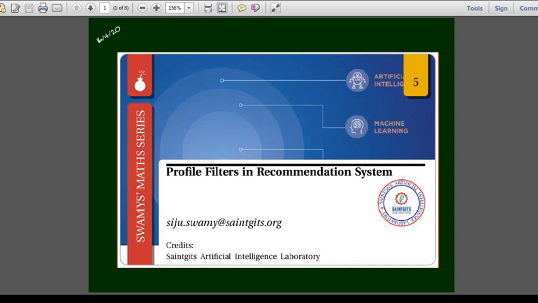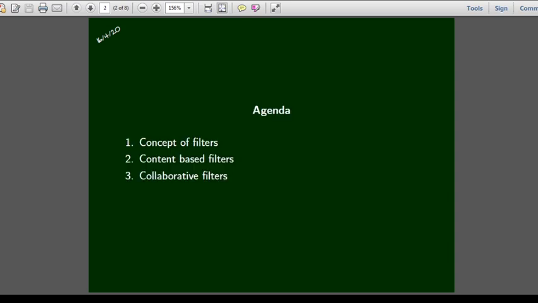Good morning. Welcome to the profile filters in recommendation system. This session is a continuation of profiles and expertise making in machine learning. In this session we are going to discuss the concept of filters, content-based filters and collaborative filters in machine learning.